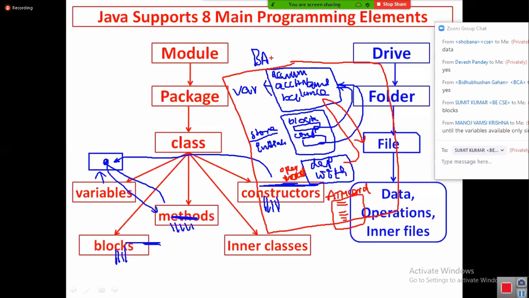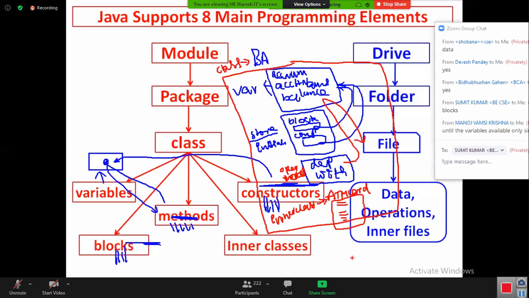Now, who will represent this bank account? All these variables, methods, constructor, everything should be grouped. Who will group? Class. This bank account is represented by a class, by grouping all these things. The ATM card is represented by again what? Class only. But the class you created where? Inside another class. That's why it is called an inner class. Am I confusing you?